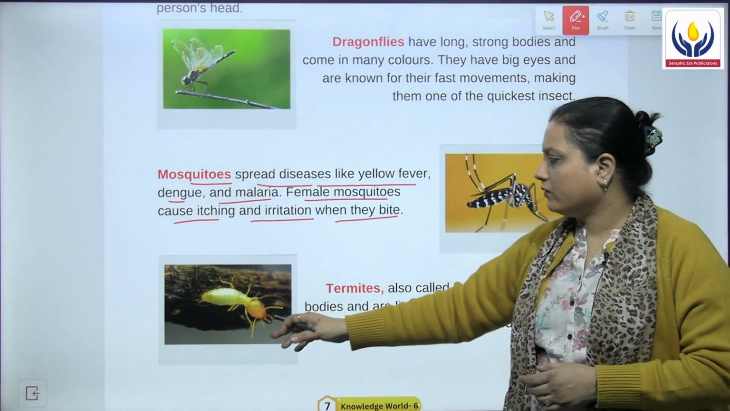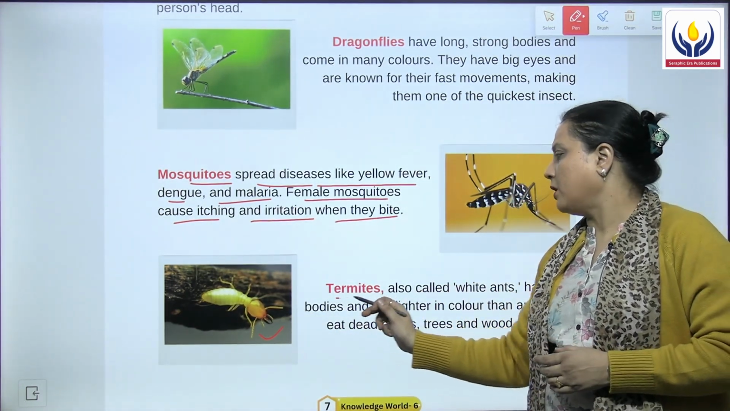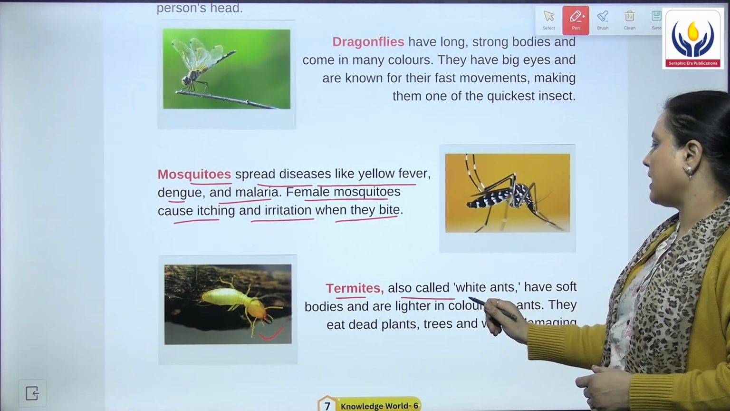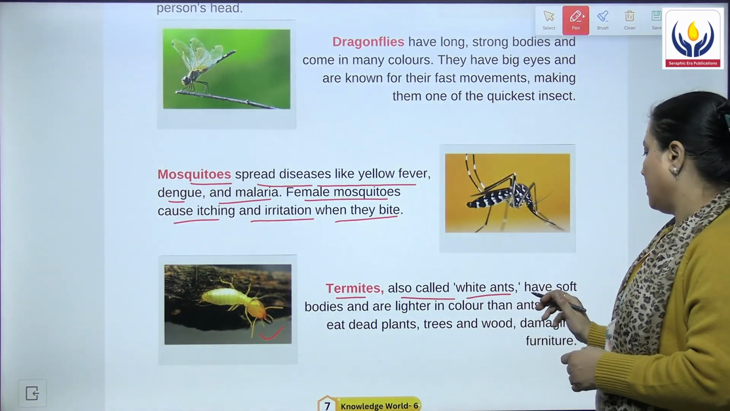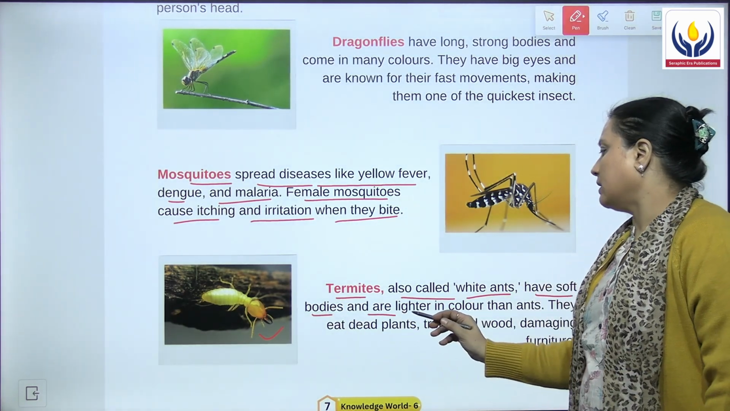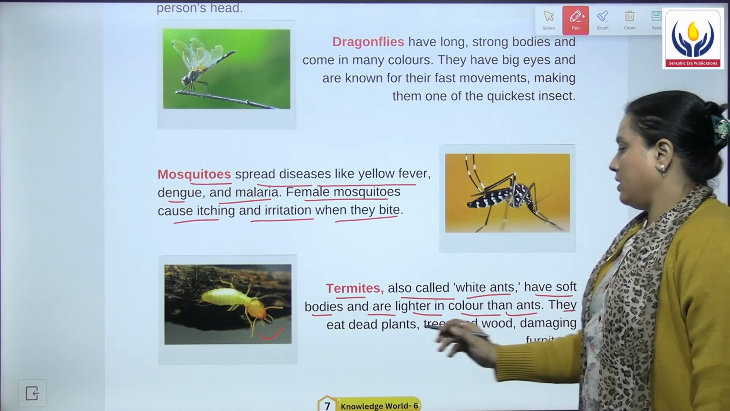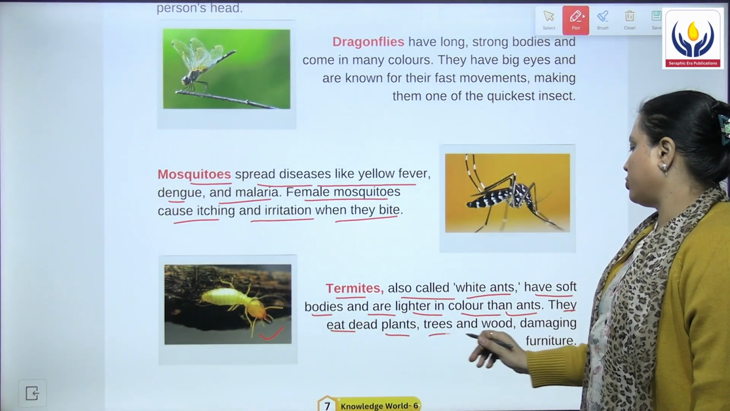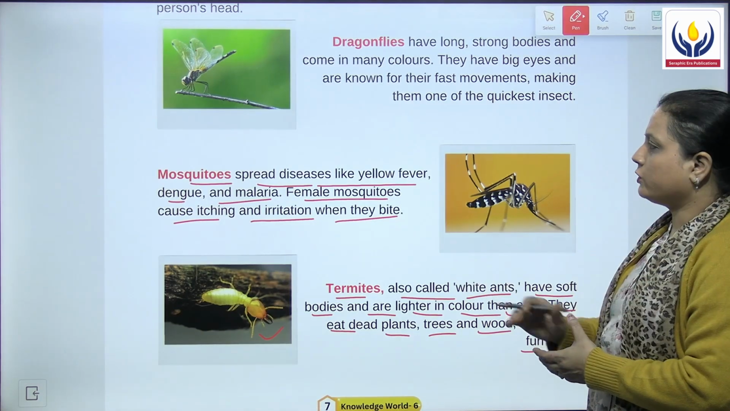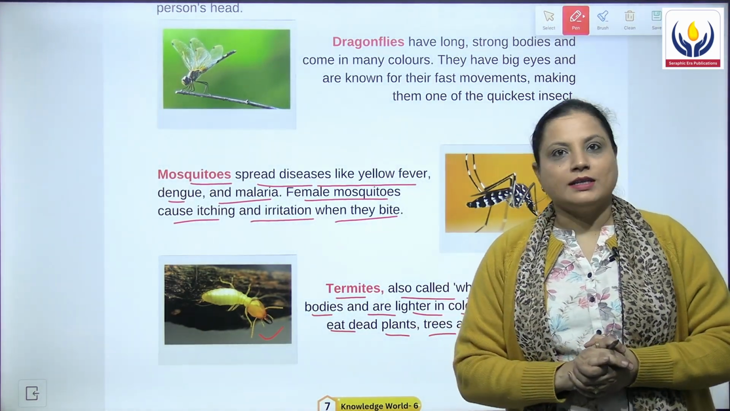Next we have another bug which is called as termite, या फिर हम इसको कहते हैं दीमक. Termite, also called as white ants, have soft bodies and they are lighter in color than ants. They eat dead plants, trees and woods, damaging the furniture. This was all about the bugs of this page. Let's now move to the next page.